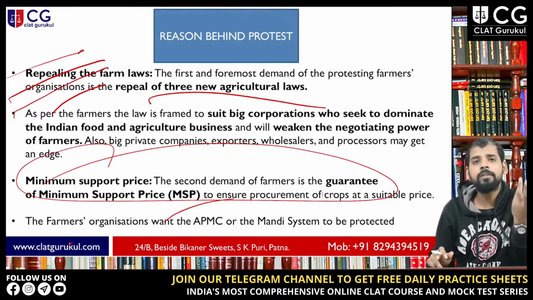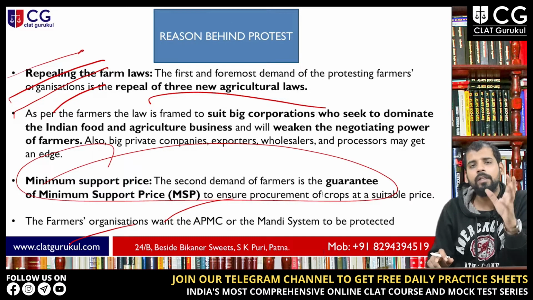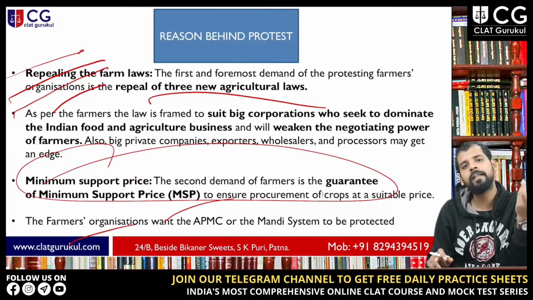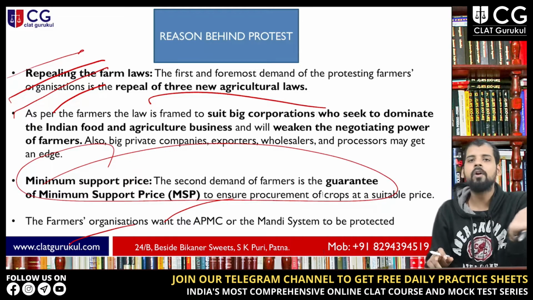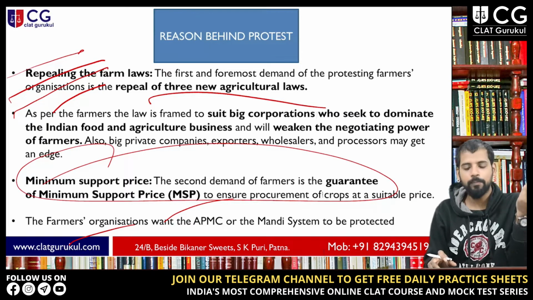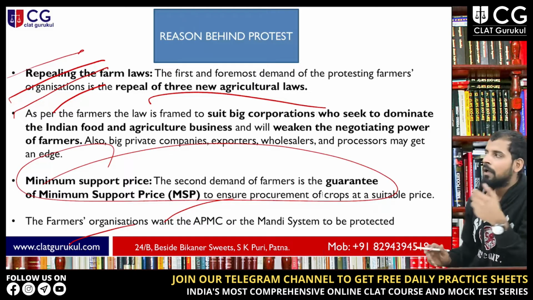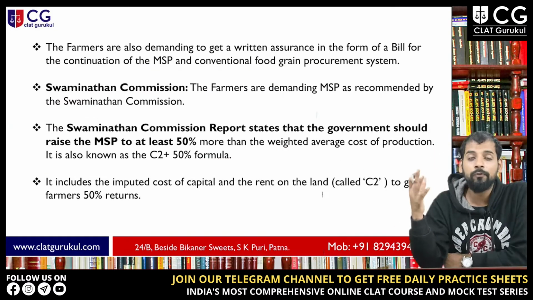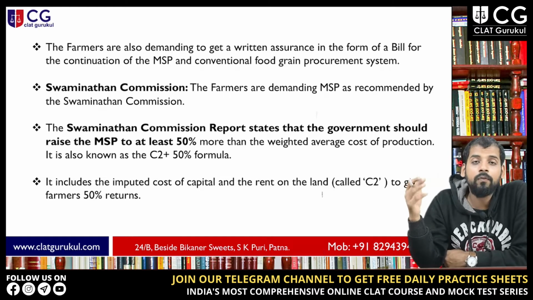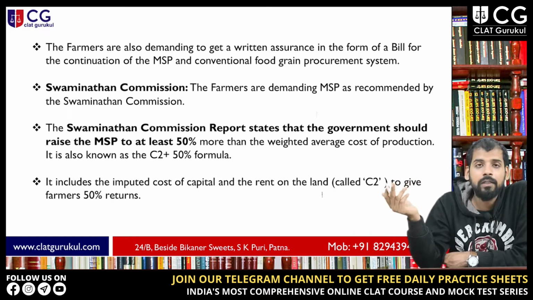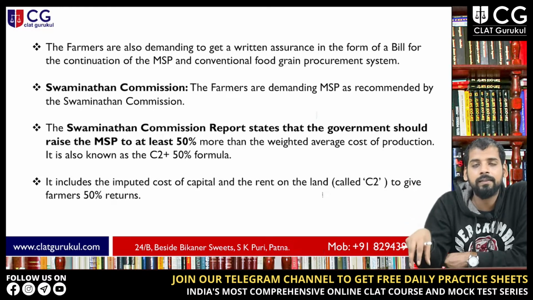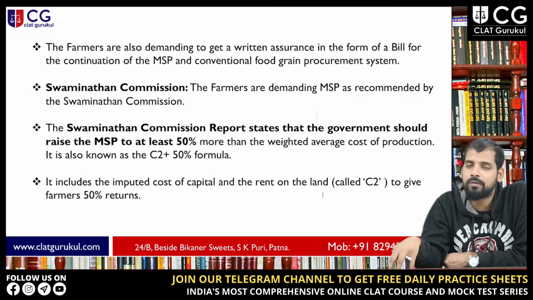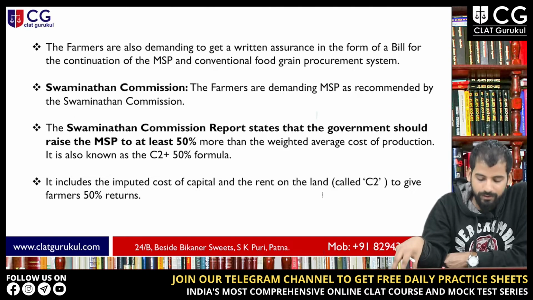And also the farmers' organizations want the APMC or mandis to be protected, and they don't want them to dissolve very easily, right? That's why they are protesting over this. Now farmers are also demanding a written assurance in the form of a bill for the continuation of MSP and conventional procurement. They want a written agreement with respect to MSP, okay, this is the MSP of these products, so they want a written agreement with respect to this too.